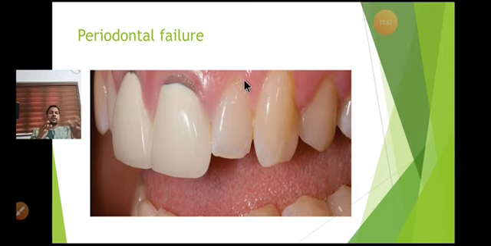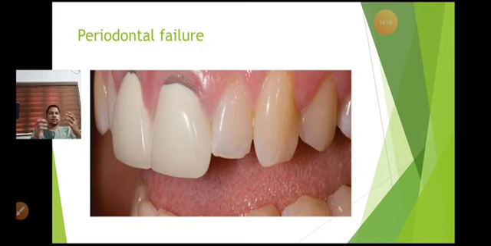Then another possibility for periodontal failure is inappropriate connectors in FPD. If the connectors are very large and impinge on the underlying mucosa, it itself can cause periodontal problems.